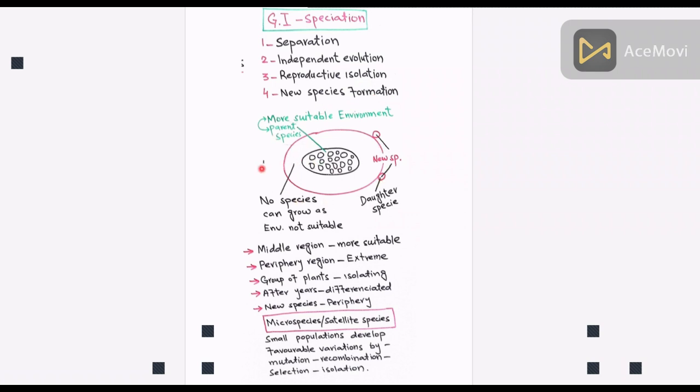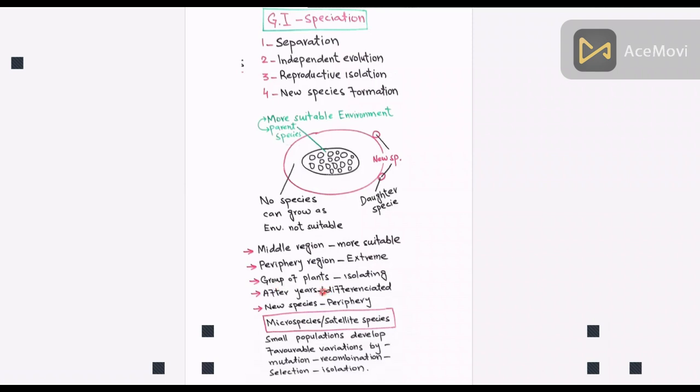This figure is showing the concept of microspecies or satellite species. So, how is this species formed? The middle region of a wide distributional area is more suitable for growth of population, while in the peripheral region there are extremes of environmental conditions. So, groups of plants start isolating from one another due to the intervention of unfavorable environmental conditions.